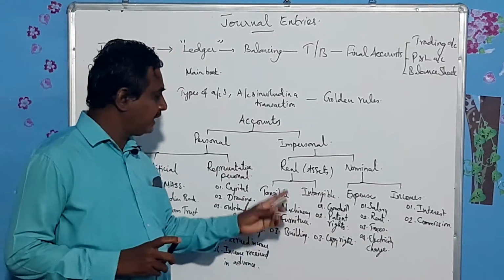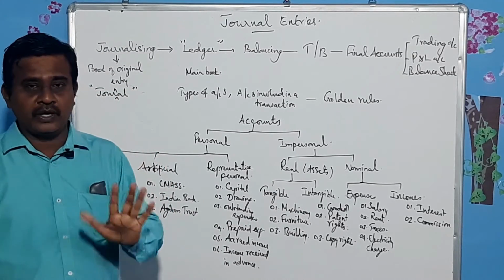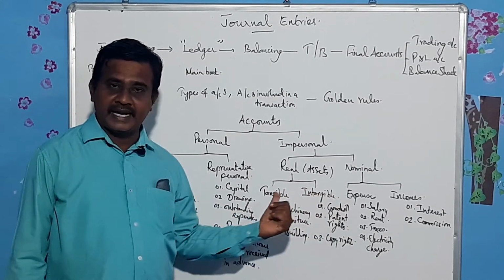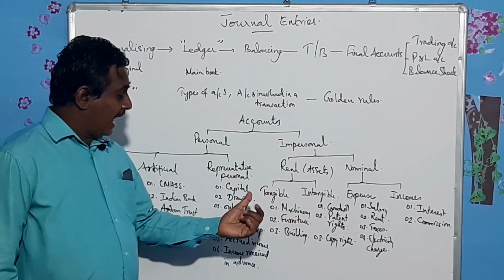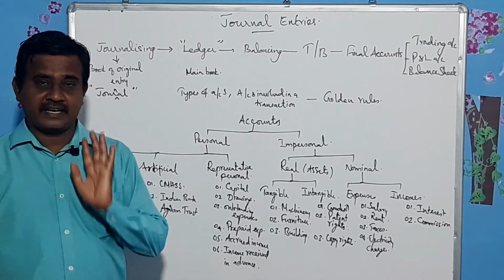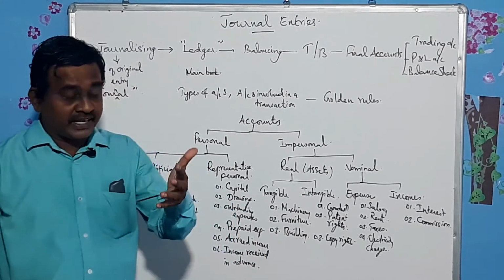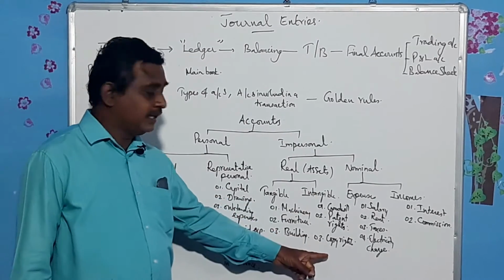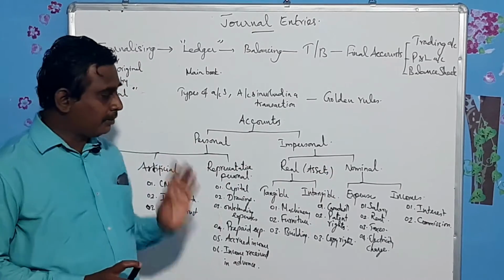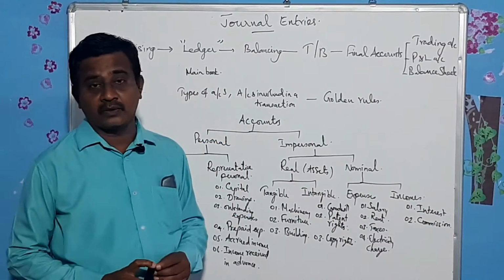And let us recollect what do you mean by real accounts. Real accounts are related to assets or properties, and those properties can be divided into two: tangible and intangible. And tangible assets means which can be seen and realized, touched and realized. Intangible assets we cannot see, we cannot touch it, but we can realize those assets. Now let us go to nominal accounts. Nominal accounts means expenses and incomes are regarded as nominal accounts.